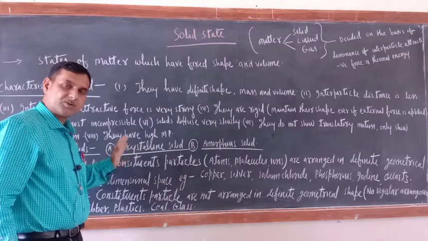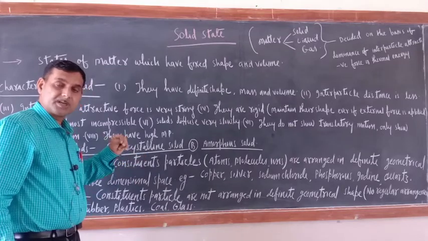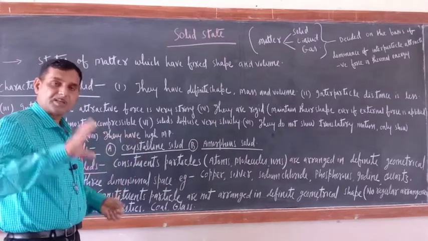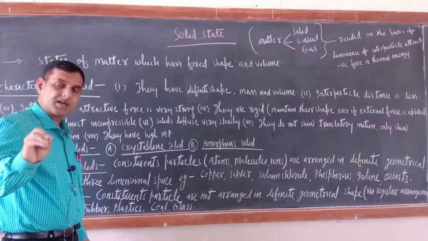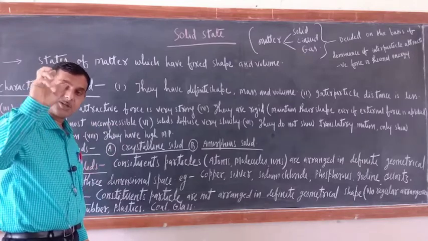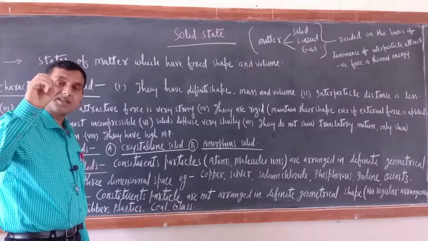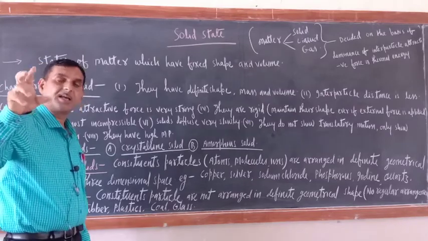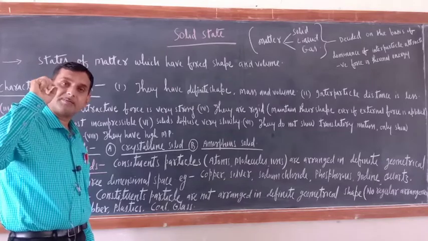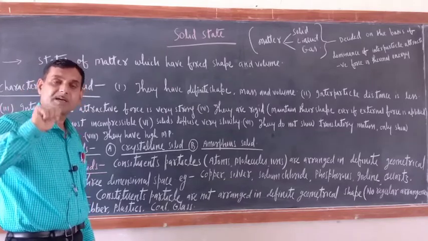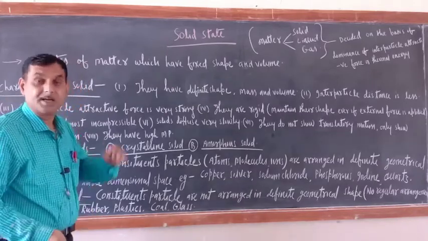Crystalline solids are those solids in which constituent particles are arranged regularly, or they have a definite pattern of arrangement of constituent particles.